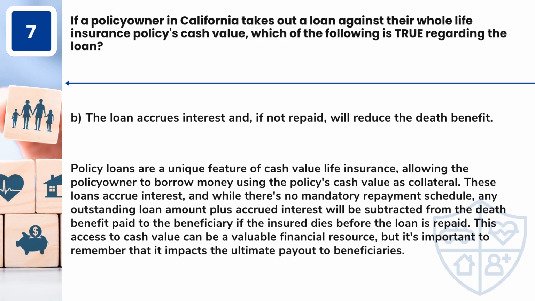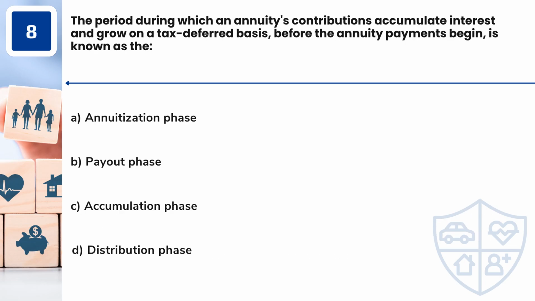Answer, B. The loan accrues interest and, if not repaid, will reduce the death benefit. Policy loans are a unique feature of cash value life insurance, allowing the policy owner to borrow money using the policy's cash value as collateral. These loans accrue interest, and while there's no mandatory repayment schedule, any outstanding loan amount plus accrued interest will be subtracted from the death benefit paid to the beneficiary if the insured dies before the loan is repaid. This access to cash value can be a valuable financial resource, but it's important to remember that it impacts the ultimate payout to beneficiaries. Question 8.